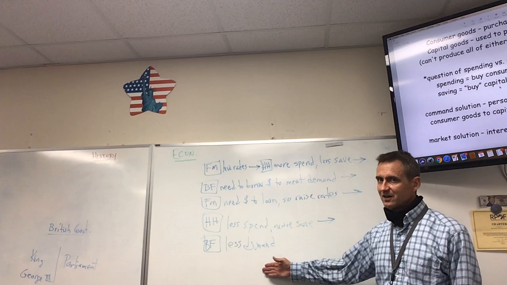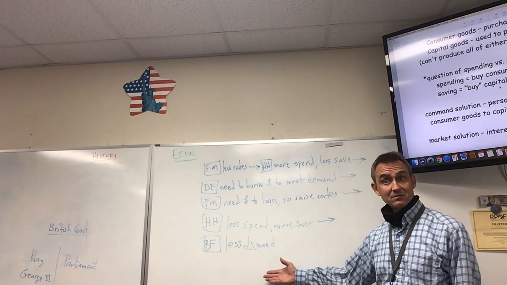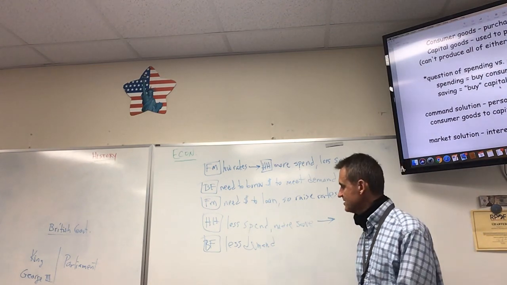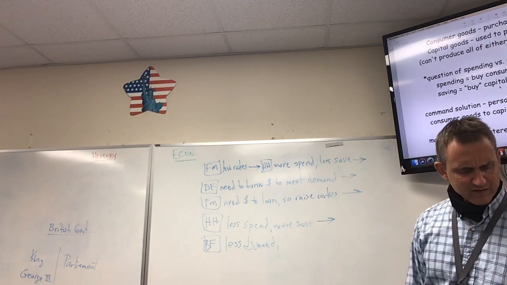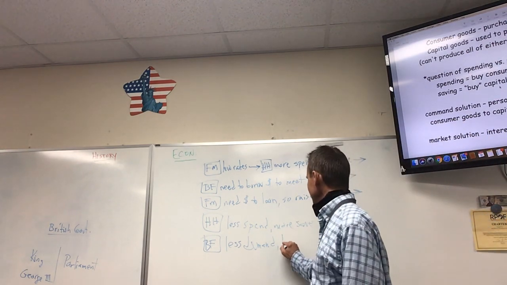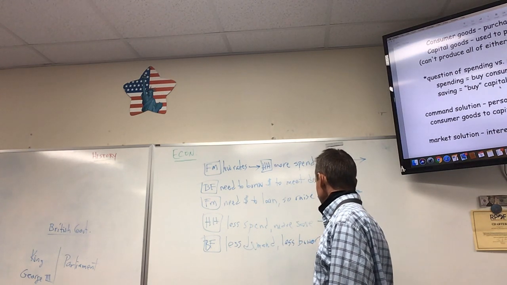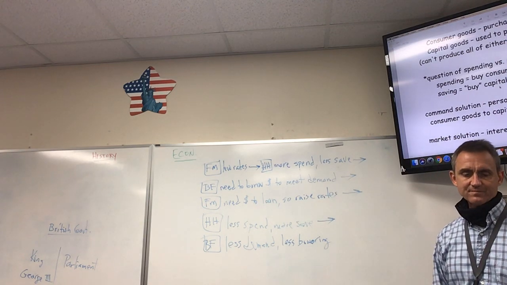Less demand. Demand is the act of buying, and there's less buying going on at Best Buy and all the other businesses. So they don't need to borrow money, so less demand means less borrowing on behalf of the business firms.